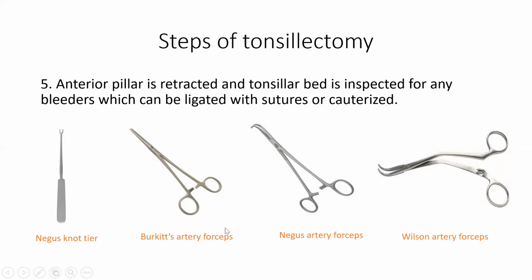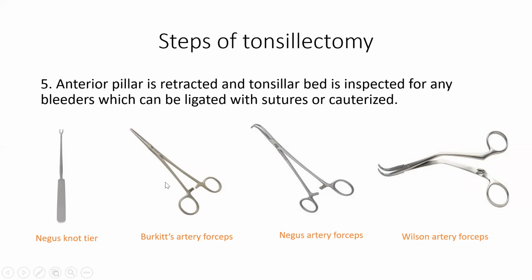So first we see this is the Birkett's artery forceps. It is also called first artery forceps. It is used to catch hold of the bleeder. Then these two, Negus artery forceps and Wilson's artery forceps. You can remember Wilson by W. It is somewhat W shaped, and Negus has a single curve at the tip. So either Negus artery forceps or Wilson's artery forceps. These two forceps are called second artery forceps. So first the bleeder is held with Birkett's artery forceps, and then either of these can be used to catch hold of the bleeder, and then it can be tied with a silk suture.